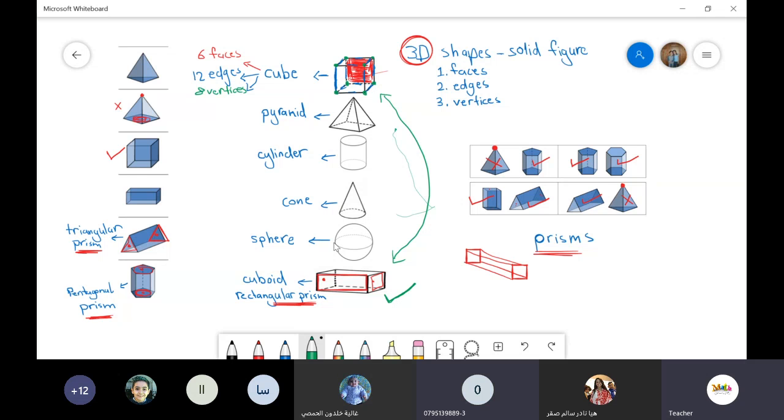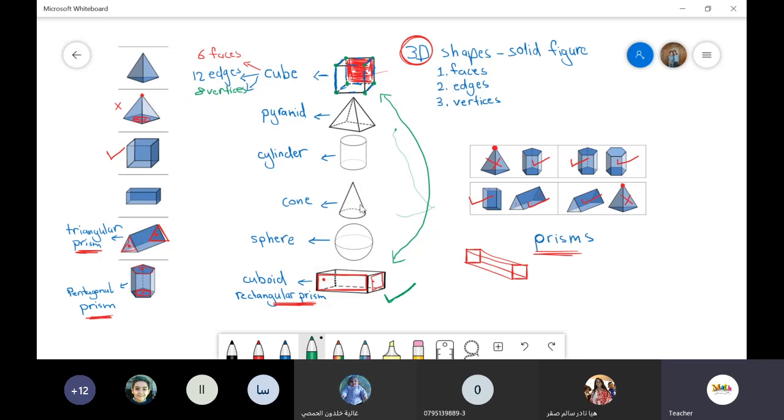Look at the sphere. Can I consider the sphere as a circle? No, it's not a circle. It looks like a ball. The sphere is curved, but the circle is round. Now, because of that, do I have any edges or vertices? No. Do we have any flat faces here? No. So the answer is zero. Zero faces, zero edges, and zero vertices. Excellent. The answer is zero.